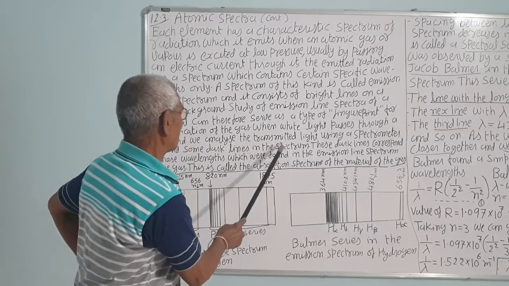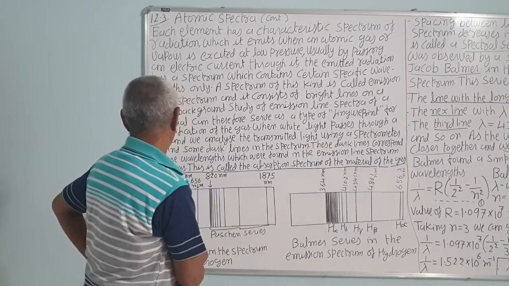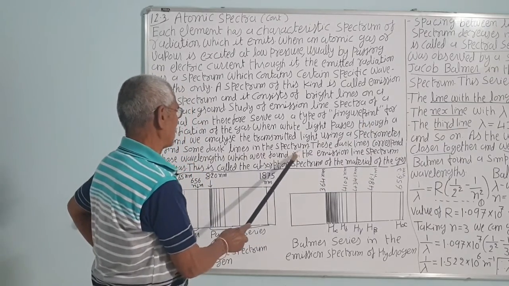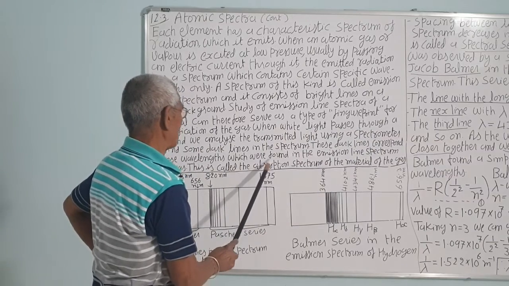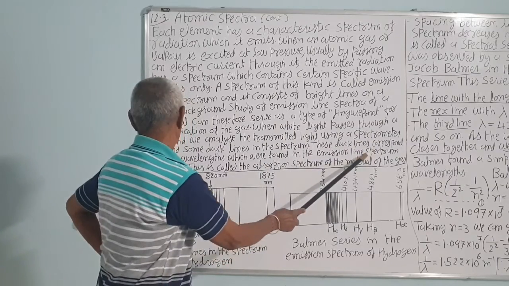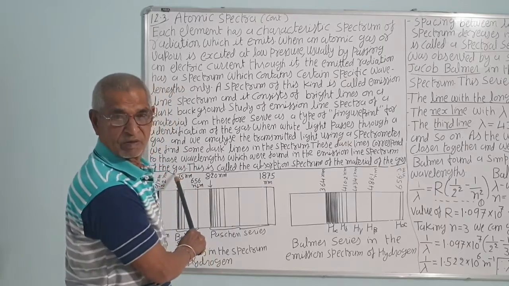And we analyze the transmitted light using the spectrometer. We find some dark lines in the spectrum. These dark lines correspond to those wavelengths which are found in the emission line spectra of the same gas. Remember this one.